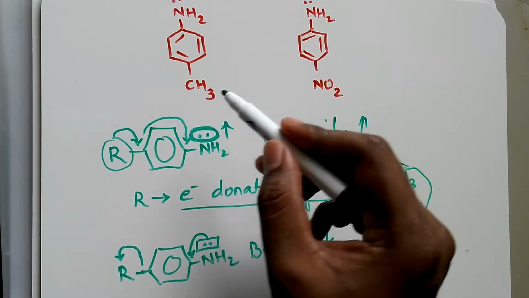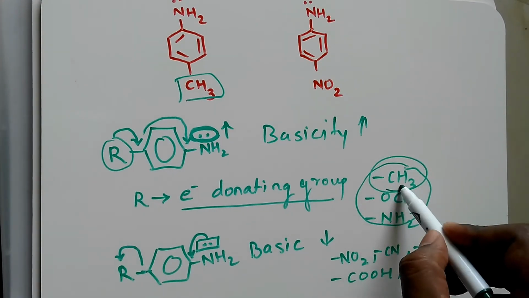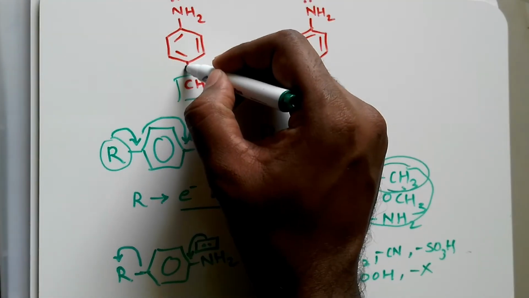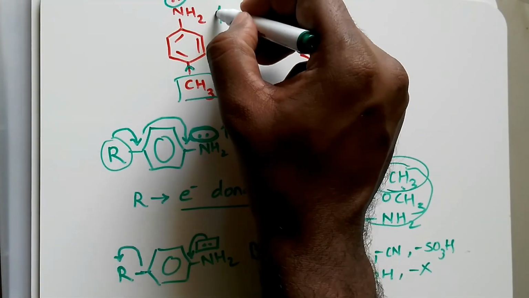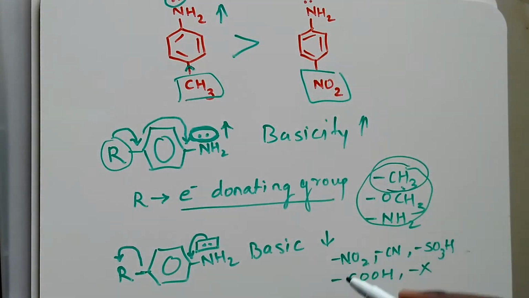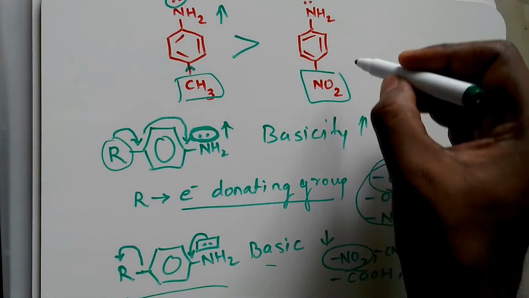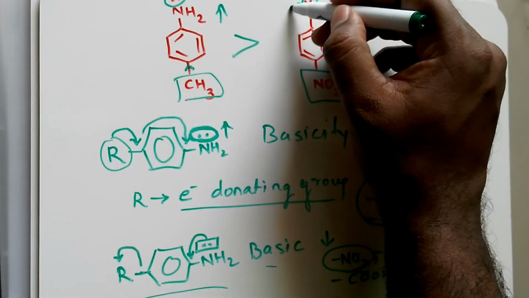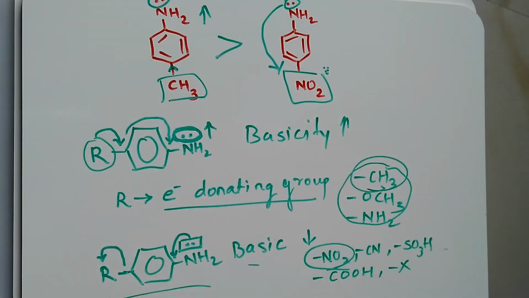So in this example, CH3, if you look here, is an electron donating group, it donates the electron density. So the electron density here increases, so this is a stronger base. Here NO2 is an electron withdrawing group, and it will shift the electron density towards itself. So this is a weak base.